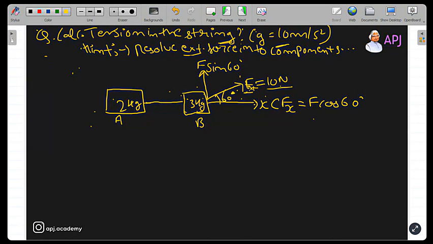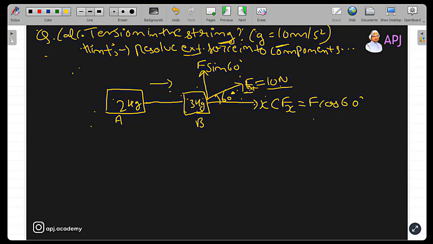Okay, now just tell me, what do you think will be the direction of motion of these two blocks, whether it will be horizontal or vertical? This is pretty much clear from the diagram itself that both of these blocks will move in the horizontal direction. That means the forces in the vertical direction are already balanced, and that is why there is no motion produced in the vertical direction.